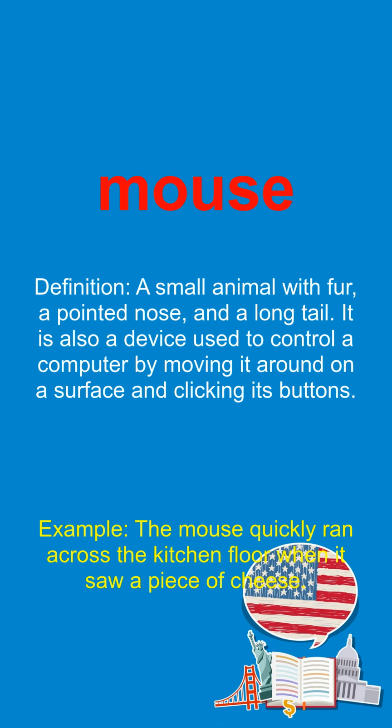Mouse. A small animal with fur, a pointed nose, and a long tail. It is also a device used to control a computer by moving it around on a surface and clicking its buttons. The mouse quickly ran across the kitchen floor when it saw a piece of cheese.